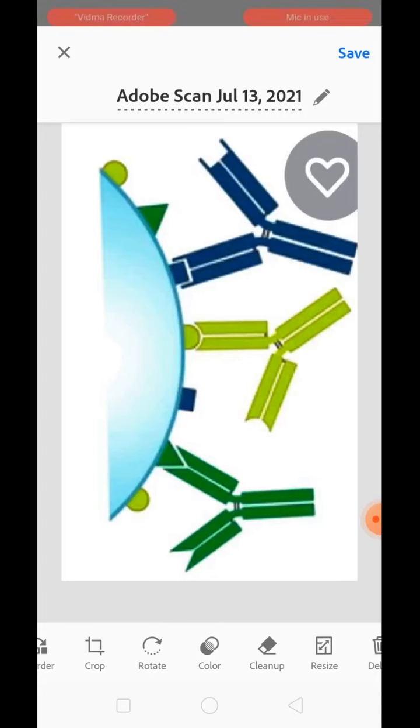But at that time the body is using a trial and error method, meaning every antibody which is synthesized will try to get attached with the antigen. Out of them, one particular type, which is made according to the antigen, will get fixed over there, and it will help to kill the already killed microorganism.